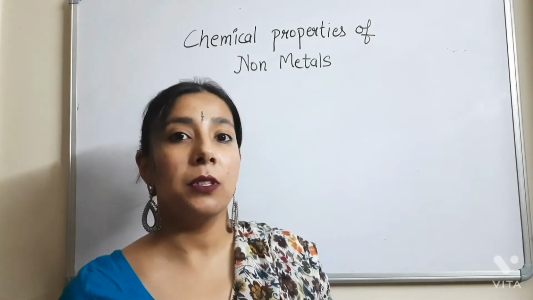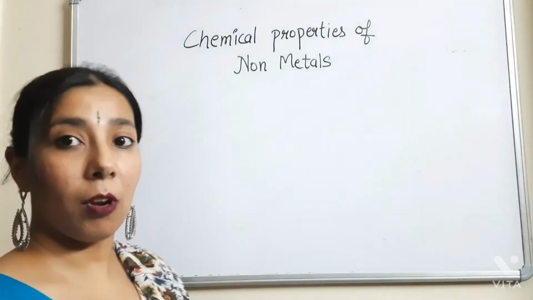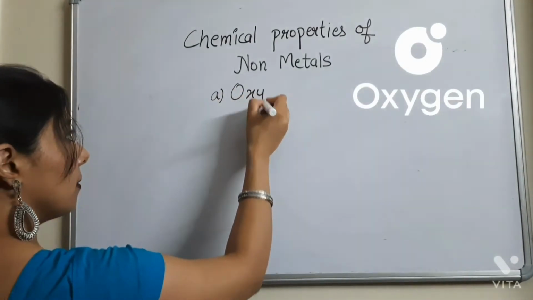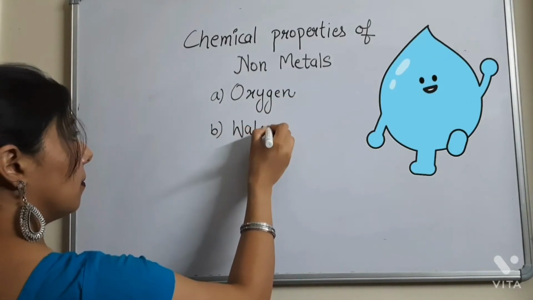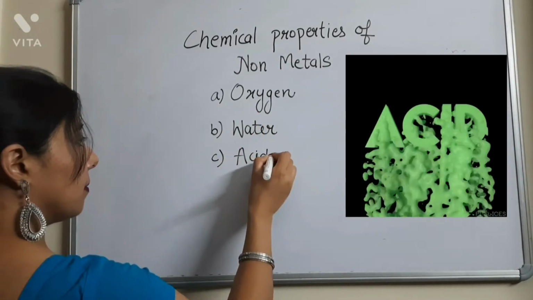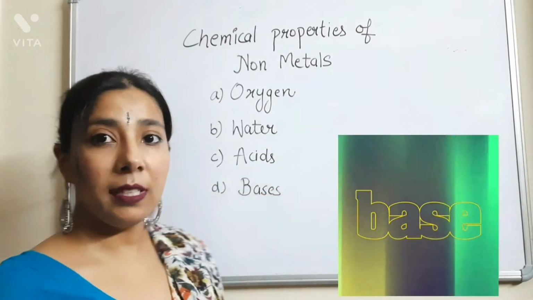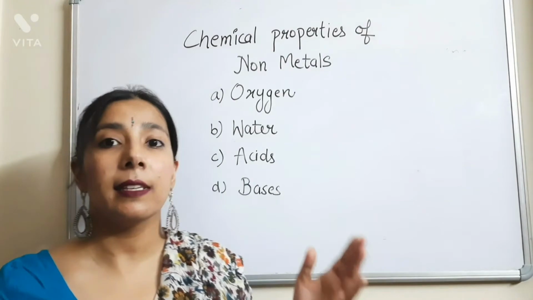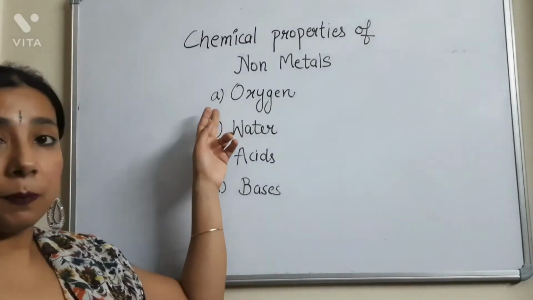We will take all these four sections one by one in this video. These are the four sections under which we will discuss the chemical properties of the non-metals, and we already discussed the chemical properties of the metals under these four sections. So let's start with the first part, that is oxygen.